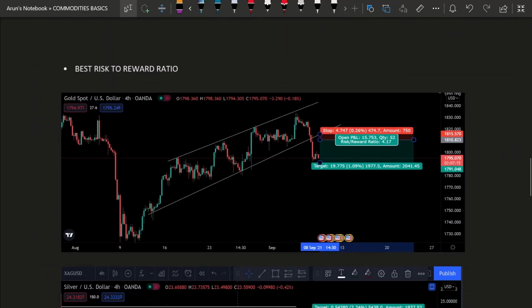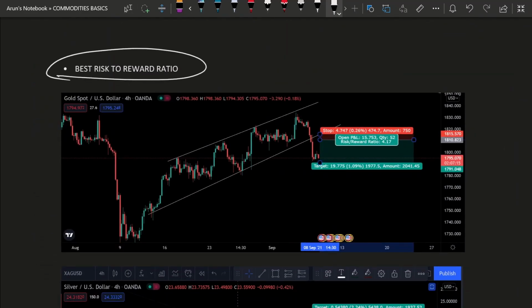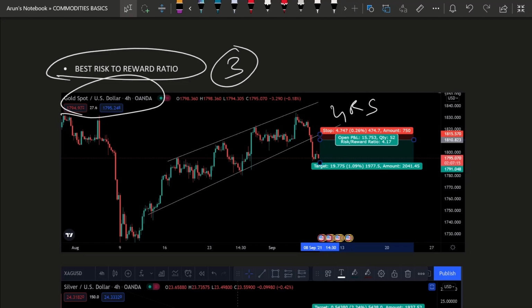Coming forward, the third reason is the best risk to reward ratio in commodities trading. Just as an example, this is a gold chart. If you take a gold spot chart, your risk would be only 4 rupees per lot and your reward would be 20 rupees per lot. So this is a risk to reward of 1:5, right?